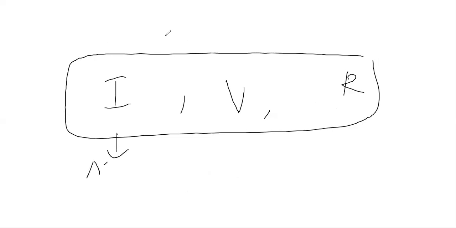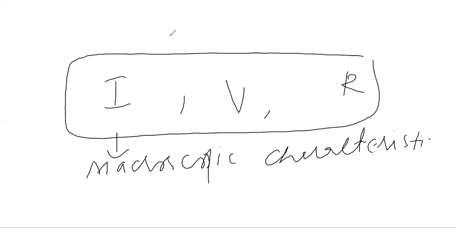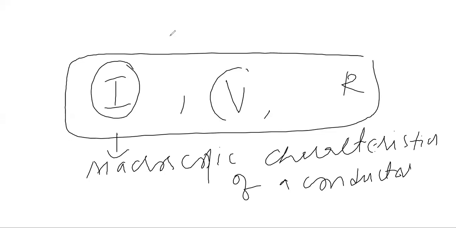These are known as macroscopic characteristics of a conductor. So you can measure with a meter this current, voltage, which is electric potential, and resistance.